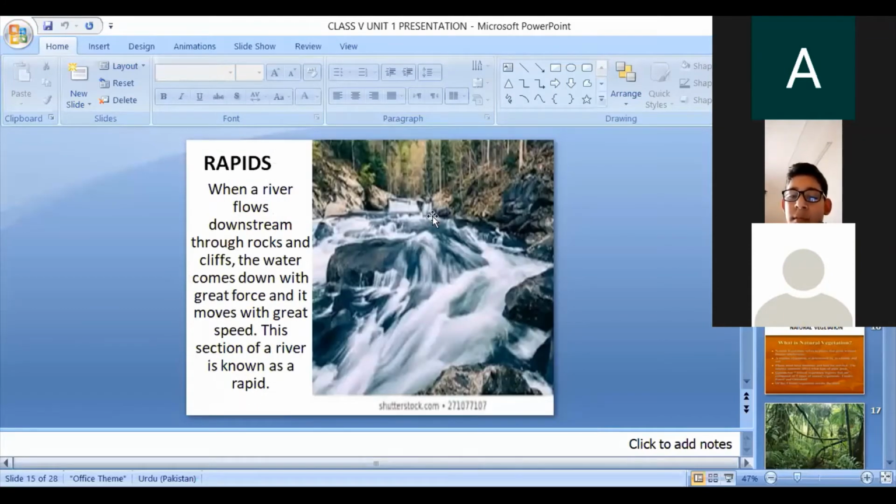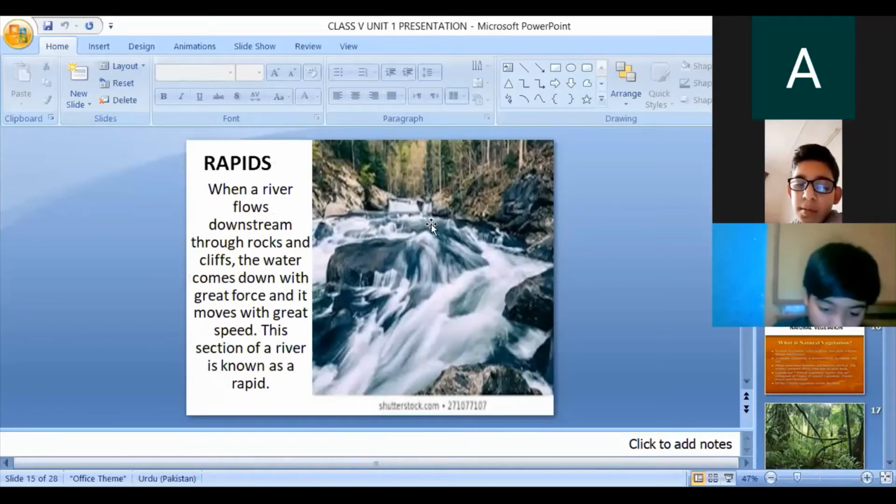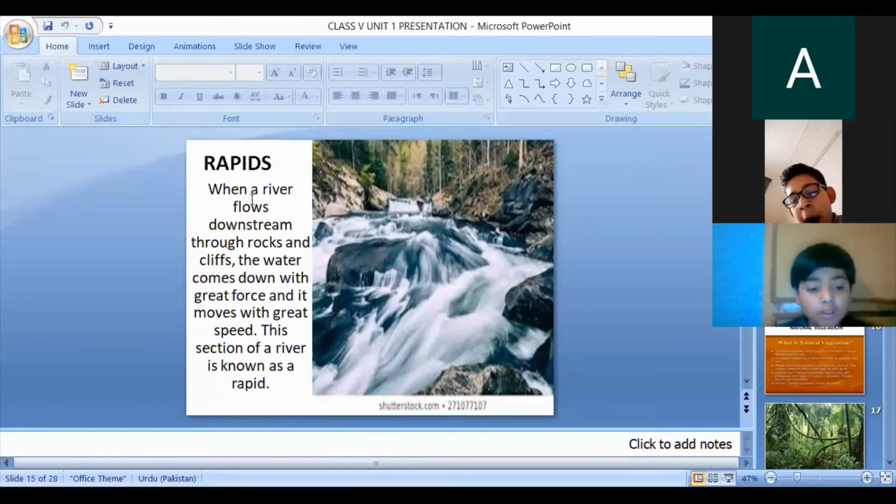Rapids. This is the rapids. In English movies, you also observe the rapids. The British and foreigners and very keen people enjoy boating on the rapids. What is a rapid? When a river flows downstream through rocks and cliffs, the water comes down with great force and moves with great speed. This section of water is known as a rapid.